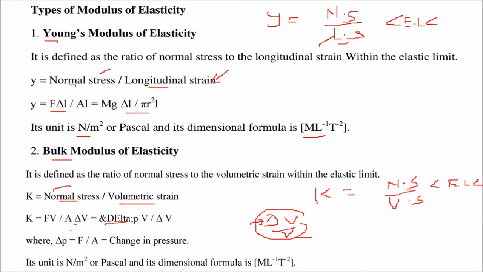So this delta P here, and delta P is what? Delta P is simply this F by A. So this eventually becomes delta P V by delta V. Delta P, force per unit area, is the change in pressure. Again, because it is stress by strain, strain is a dimensionless quantity, the unit is Newton per meter square, Pascal, and again this is the same as the Young's modulus of elasticity.